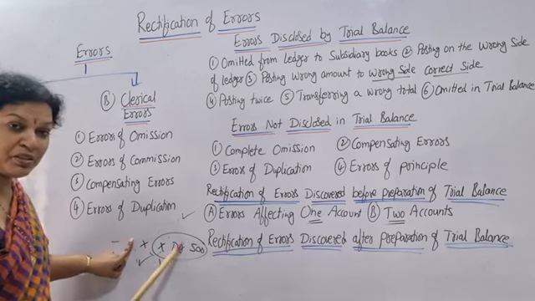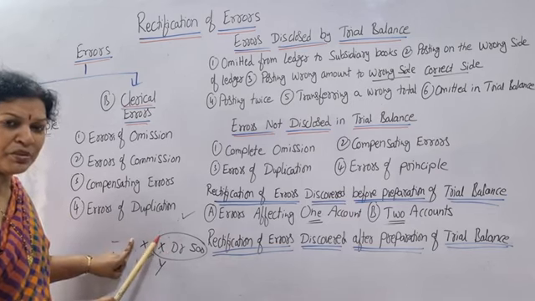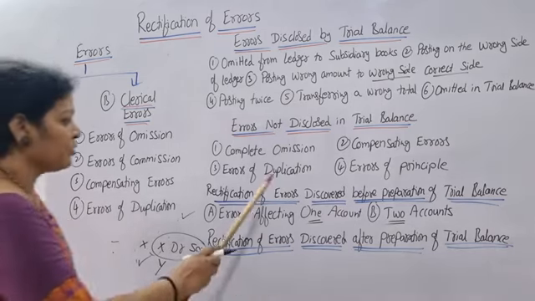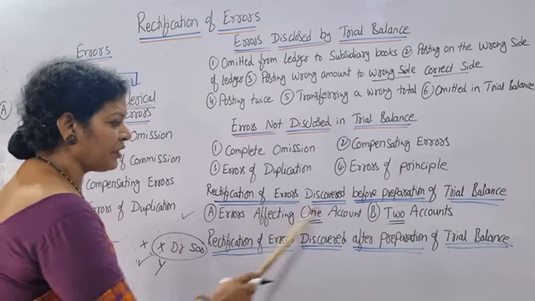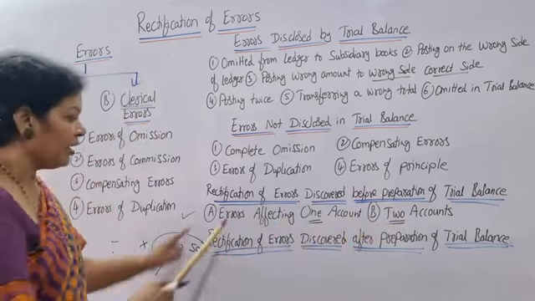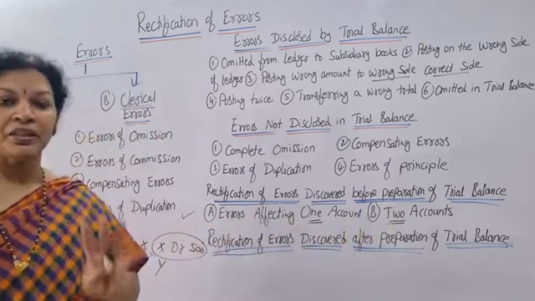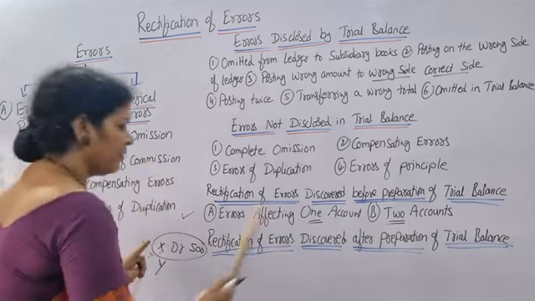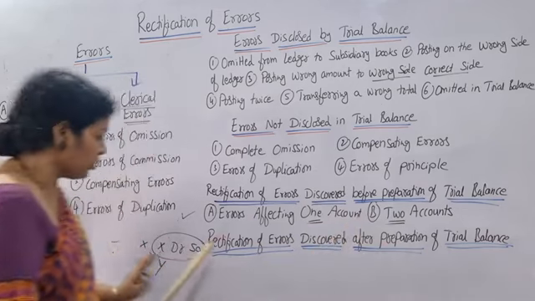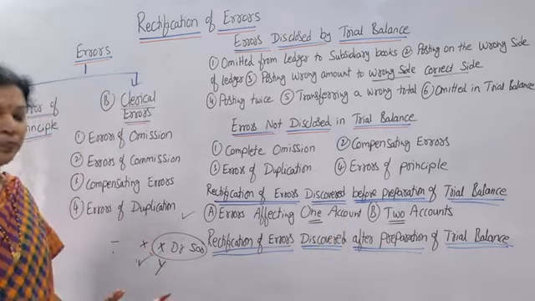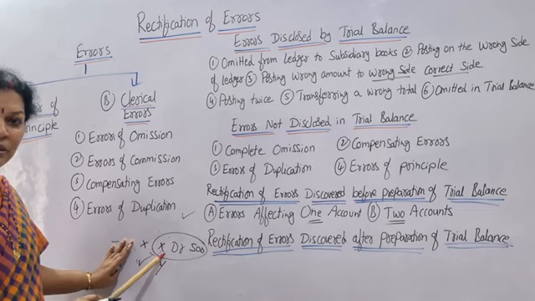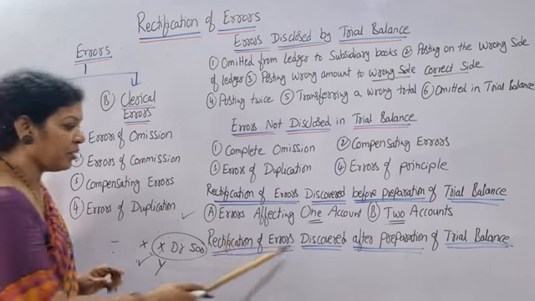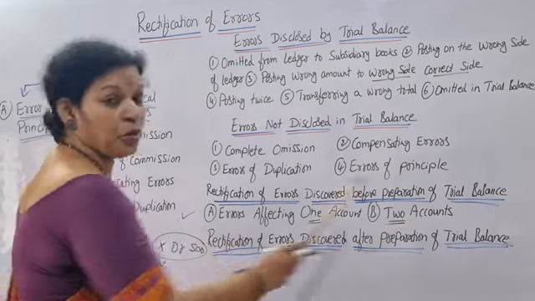One mistake is by mistake we are taking X. This is one mistake. Second mistake is Y is not debited. So we call it an error affecting two accounts. Error affecting one account means, suppose we have taken sales, sales are not recorded, only sales book affected. But error affecting two accounts means both the accounts affecting. X by mistake we are taking, whereas Y we have not taken, two accounts are affecting. That's called an error affecting two accounts.